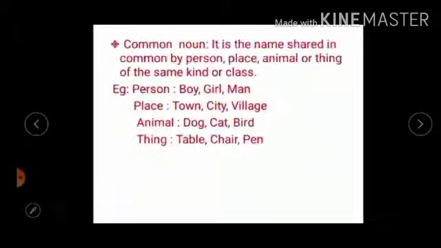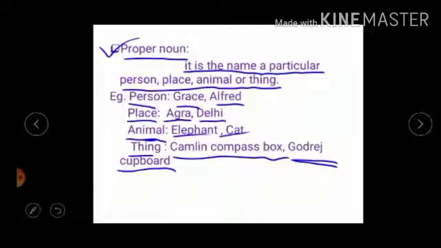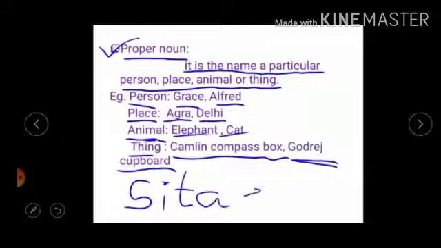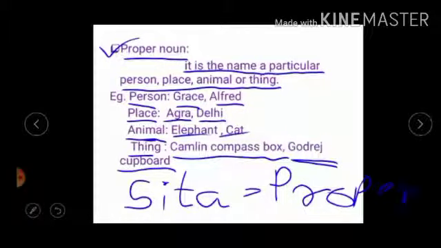Now let me tell you one example for proper noun. Sita is a girl. Listen here. Sita is a proper noun, while girl is a common noun. The word girl is a common noun because it is a name common to all girls.